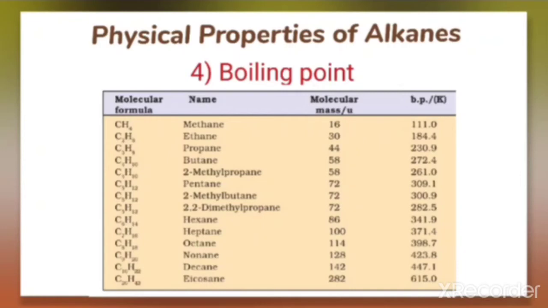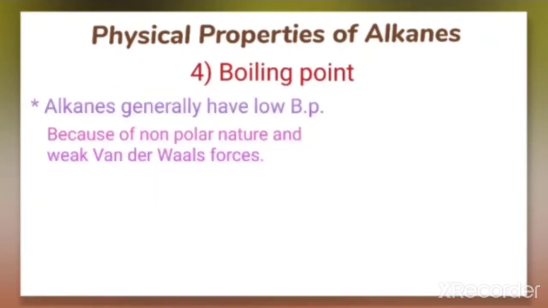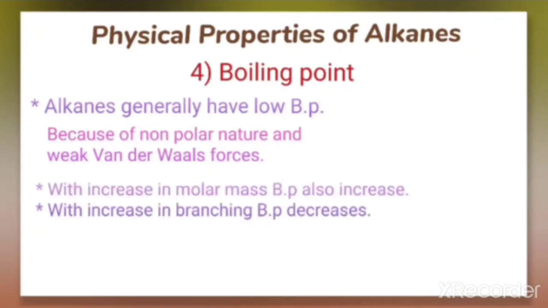So we can compare the boiling point on the basis of its molecular mass. We can say that alkanes generally have low boiling point because of the non-polar nature and the weak van der Waals forces, and with the increase in the molar mass, boiling point also increases.